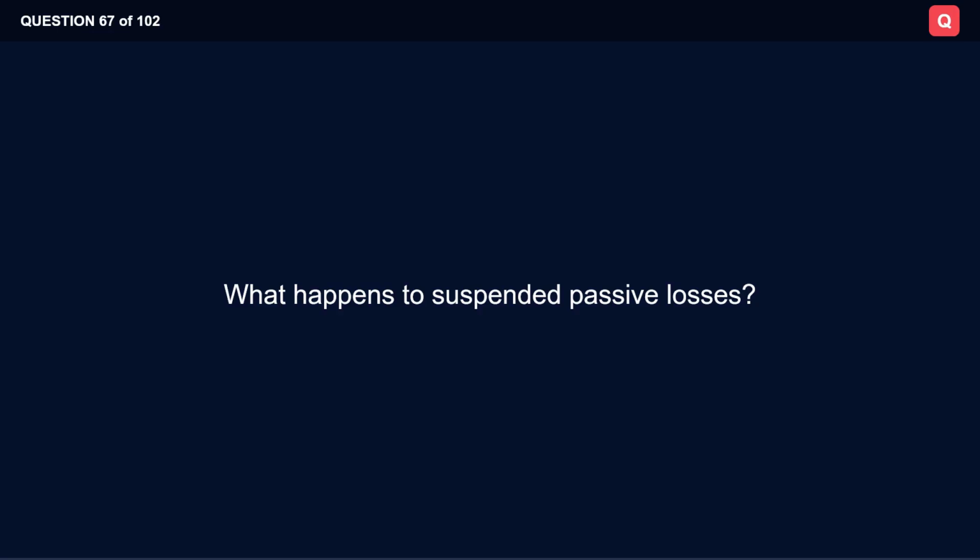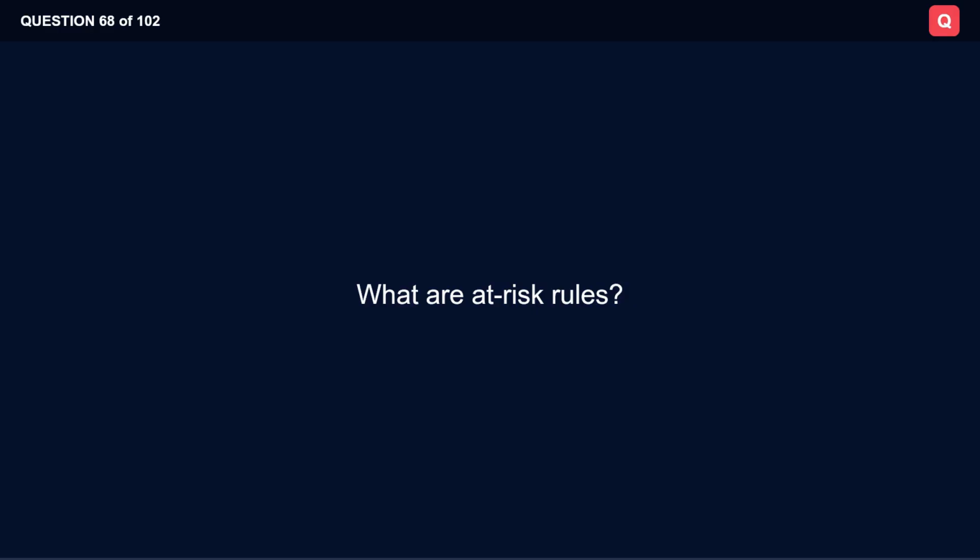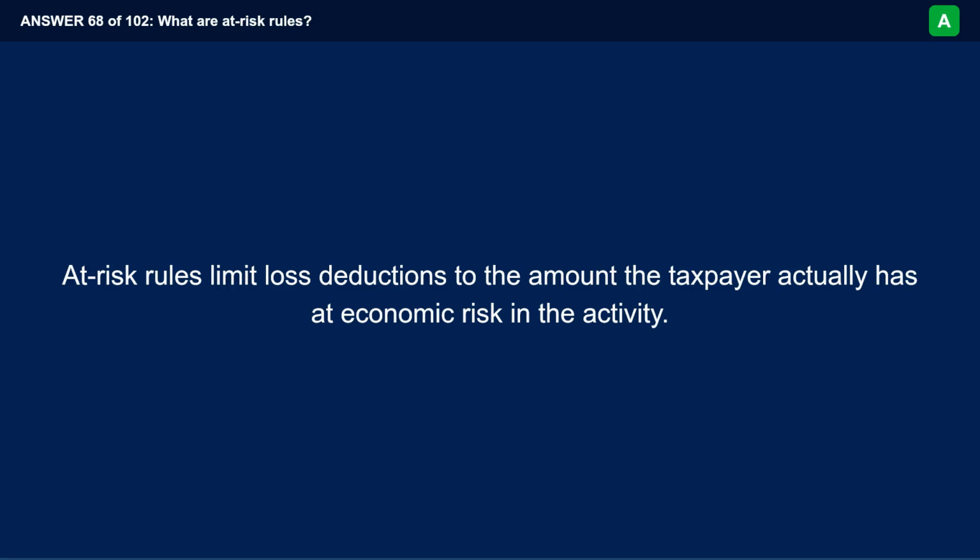What happens to suspended passive losses? They carry forward and may be used against future passive income or upon disposition of the entire activity in a qualifying taxable transaction. What are at-risk rules? At-risk rules limit loss deductions to the amount the taxpayer actually has at economic risk in the activity.